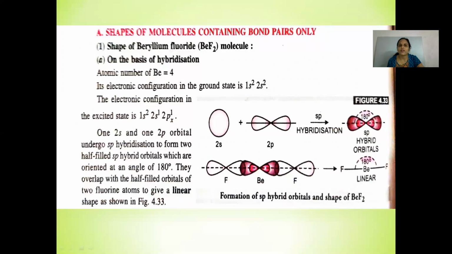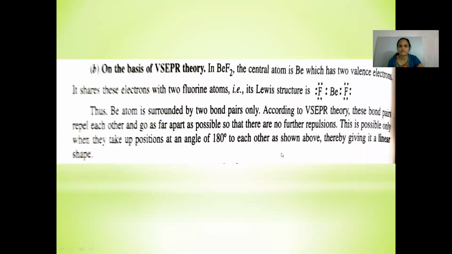One 2s and one 2p orbital undergo sp hybridization, as you see here, to form two half-filled sp hybrid orbitals that are oriented at a bond angle of 180 degrees, and they overlap with half-filled orbitals of two fluorine atoms to give a linear shape of the BeF2 molecule with a bond angle of 180 degrees.